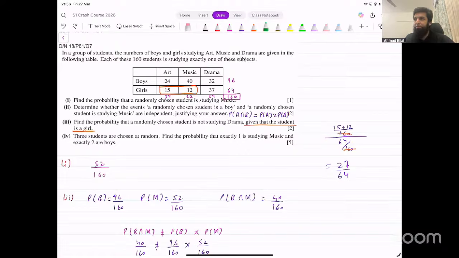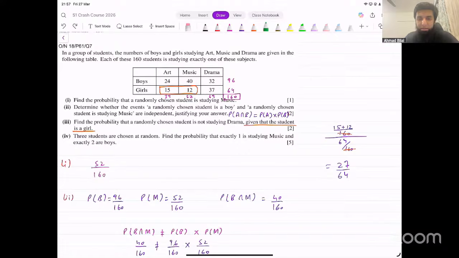Okay, makes sense, right? For mutually exclusive events, the condition is that intersection should be equal to zero.